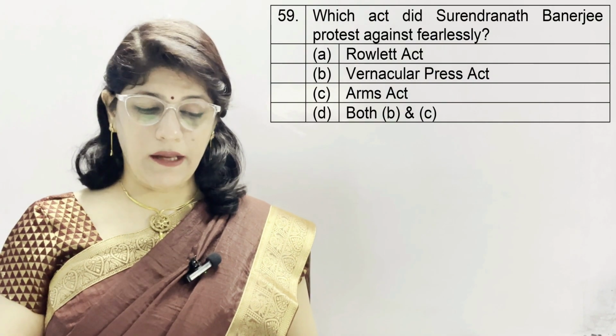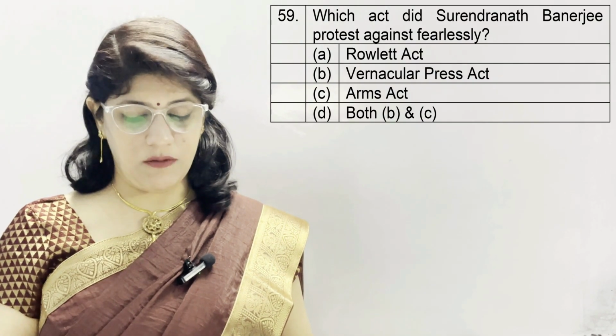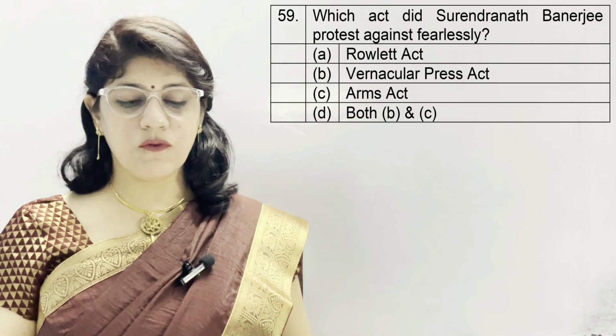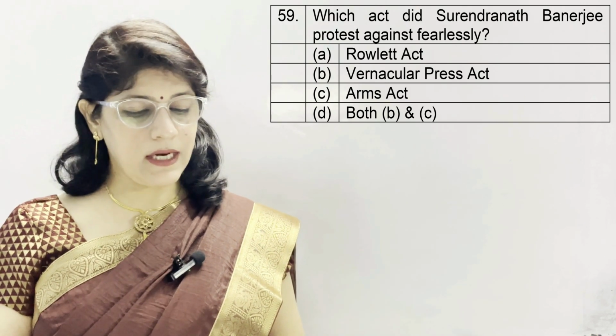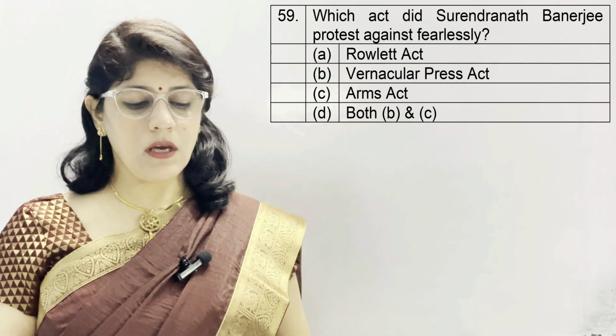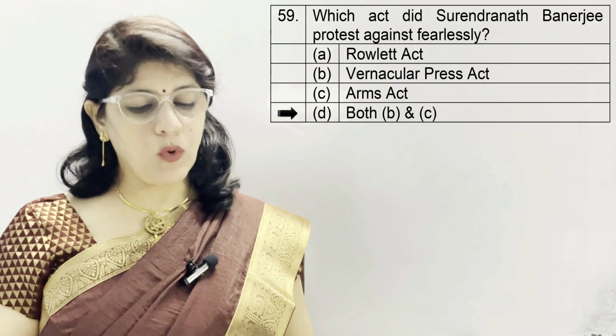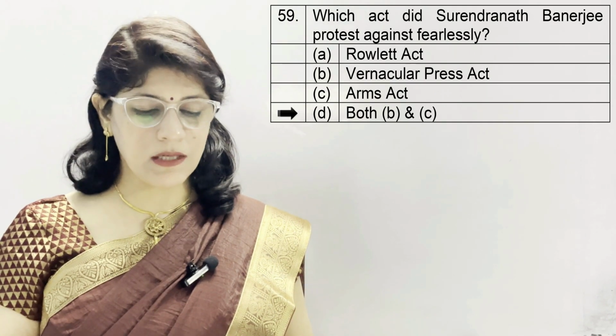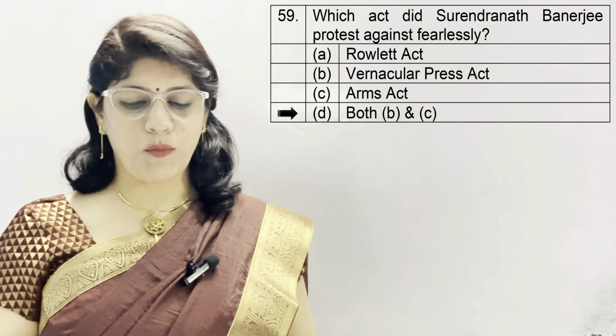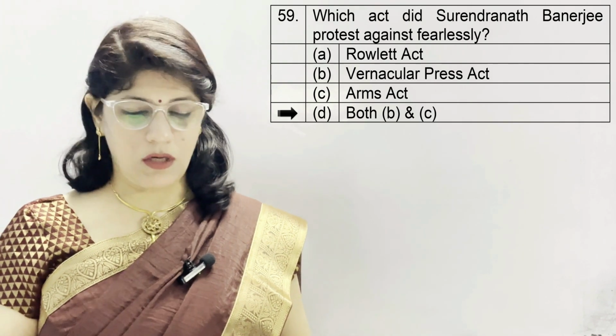Question number 59. Which acts did Surendranath Banerjee protest against fearlessly? A. Rowlatt Act, B. Vernacular Press Act, C. Arms Act, and D. Both B and C. And the correct option is both B and C. Vernacular Press Act and Arms Act. Both these are protested against by Surendranath Banerjee.